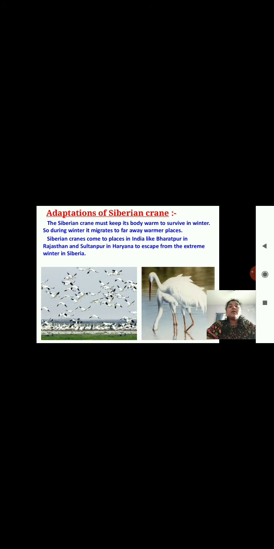Siberian cranes come to places in India like Bharatpur in Rajasthan and Sultanpur in Haryana to escape from the extreme winter in Siberia. So these are the birds coming from Siberia, and therefore they are known as Siberian cranes. They are also known as migratory birds.